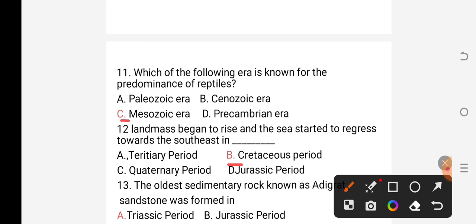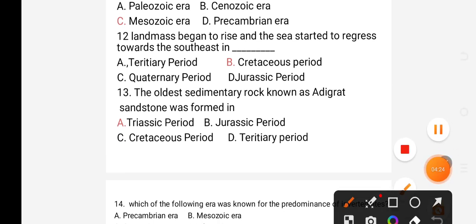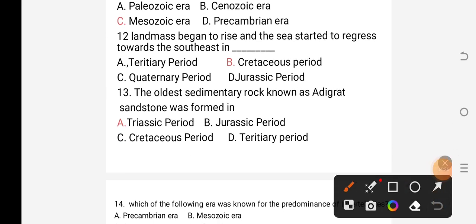Question number 30. Question number 30 says that the oldest sedimentary rock known as Adigrat sandstone was formed in A. Triassic period, B. Jurassic period, C. Cretaceous period, D. Tertiary period.